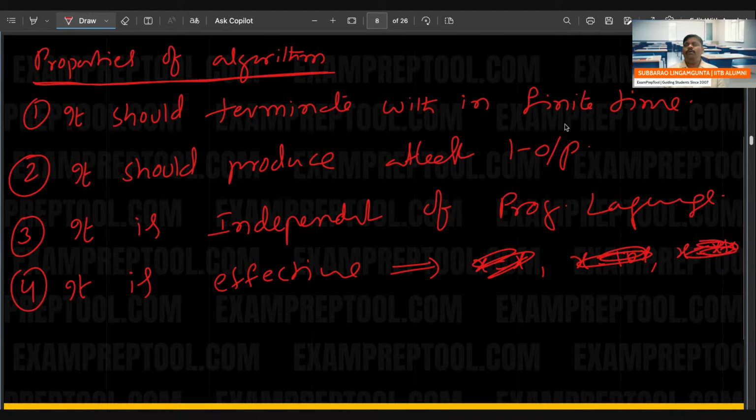It should terminate within finite time. It should produce at least one output. It is independent of the programming language. It is effective. Remember, it is effective. Right? Fifth one. Anything else?